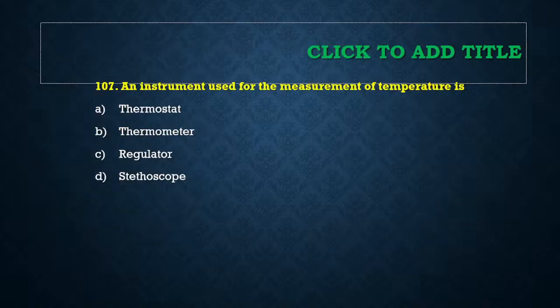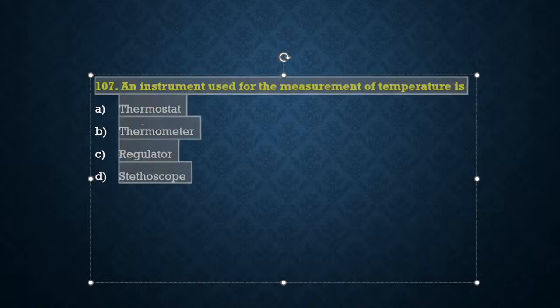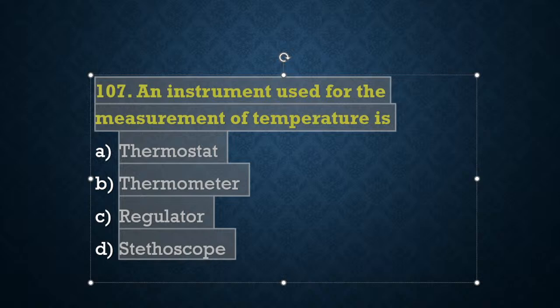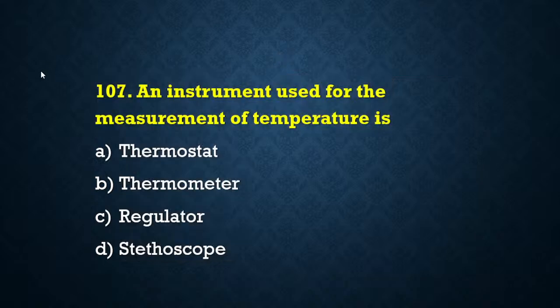The next question we have got here is question number 107 that says instrument used for the measurement of temperature. कौन सा instrument हम use करते हैं in order to measure the temperature? बेटा if we'll have a look at the previous year question, we'll come to realize कि ये जो question है ये last year के exam में ही पूछा गया था. That which instrument is used to detect the body temperature. Temperature को measure करने के लिए हम क्या use करते हैं?